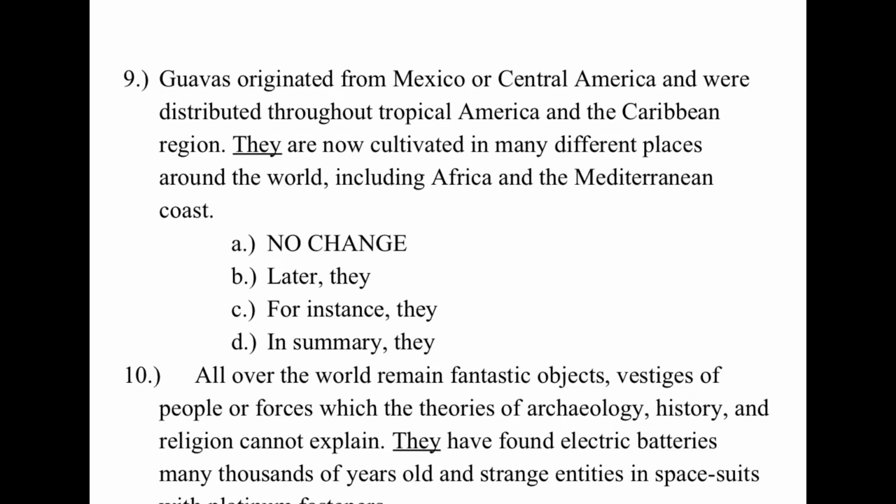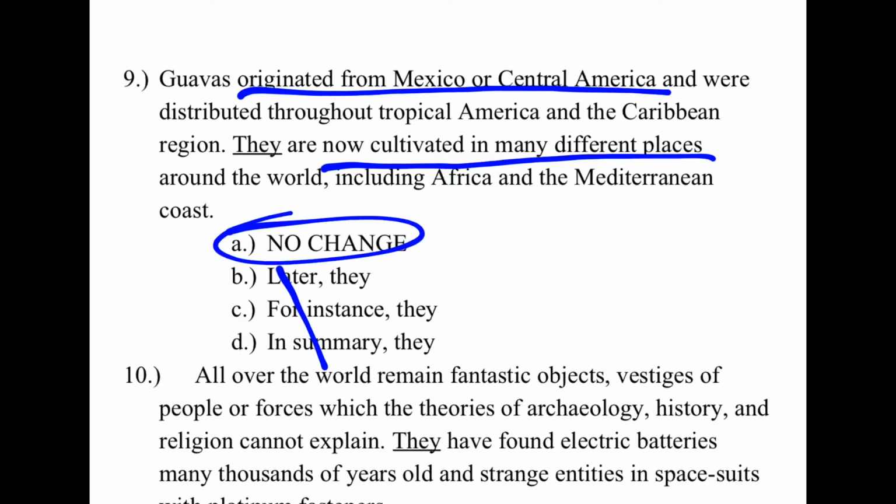Number 9 talks about guavas originating from places like Mexico or Central America, and now they're cultivated in many different places. So should be a contradictor there, and none of these other choices do that. A is the best choice. We see the adverb now does a pretty good job of establishing the contrast.